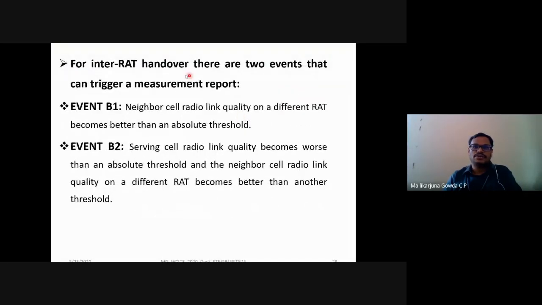For inter-RAT handover, there are 2 events that will trigger the measurement report, event B1 and event B2. Event B1 is triggered when the neighbor cell radio link quality on a different RAT becomes better than an absolute threshold value. And event B2 will be triggered when the serving cell radio link quality becomes worse than the absolute threshold value, and the neighbor cell radio link quality on a different RAT becomes better than another threshold value.